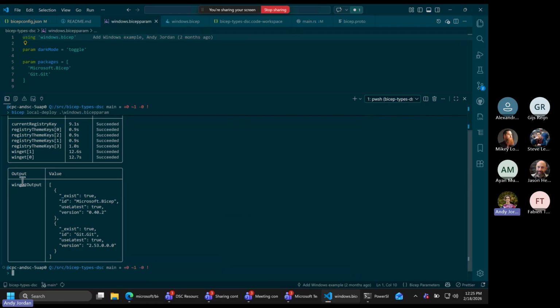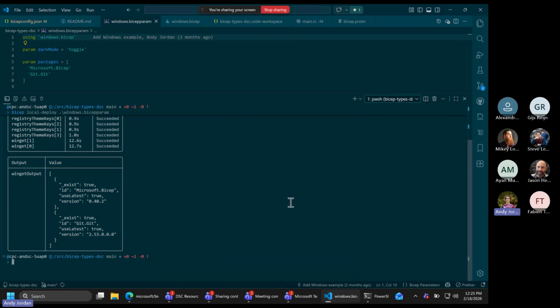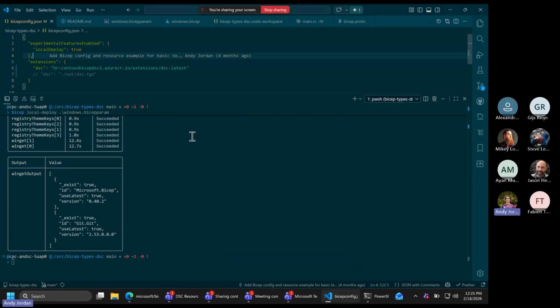And you can see the output I got for these packages is what you would expect to see from those win-get resources if you asked them for the properties. I've got the Microsoft.bicep package and it is installed and its version is 0.42, and same for Git, it's installed with that version. And that's the demo that all of this works. And the cool thing is you can go run this too with just those steps.